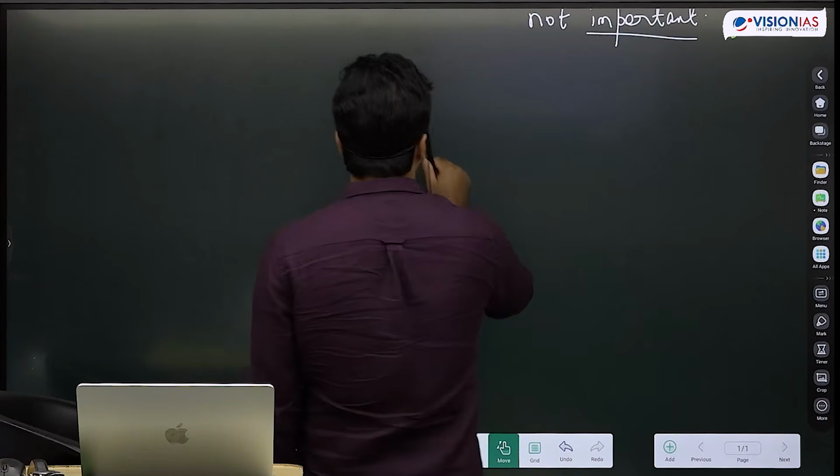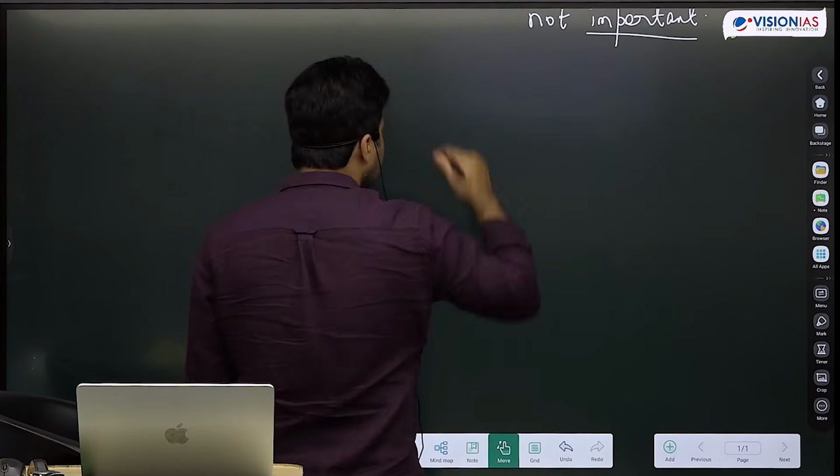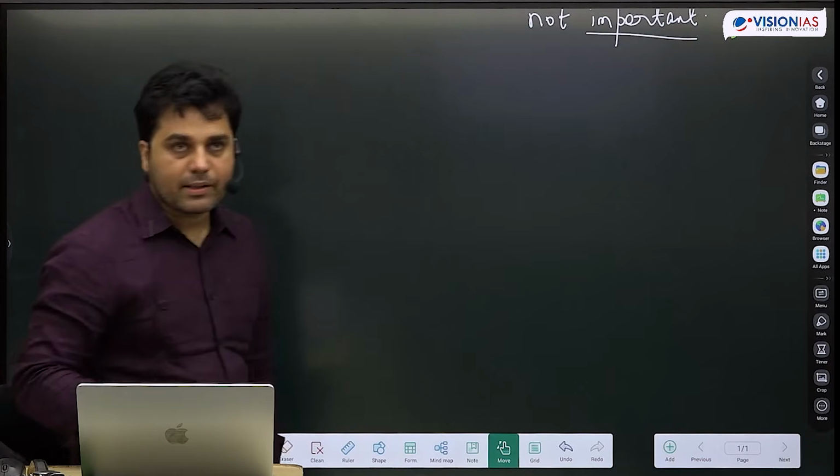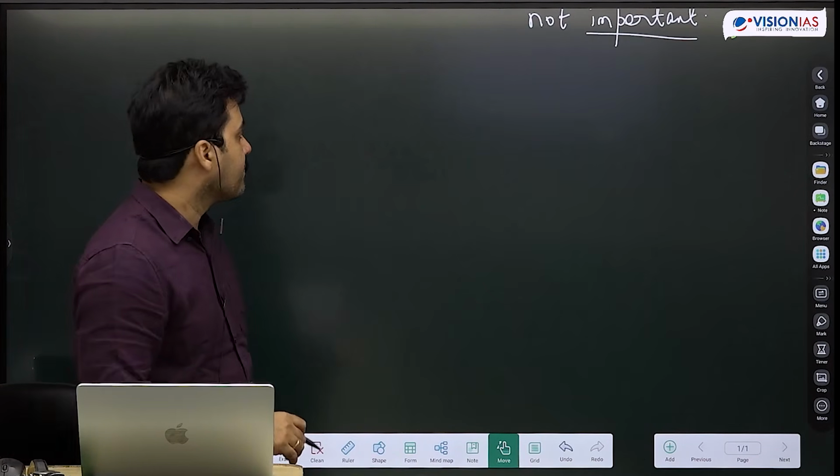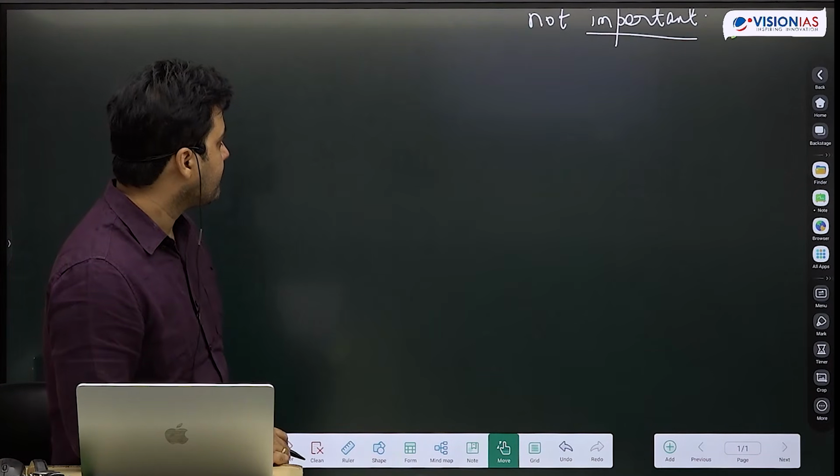So a lot of examples. Newton's laws, electromagnetic theory by Maxwell, all of that will fit into this particular definition.